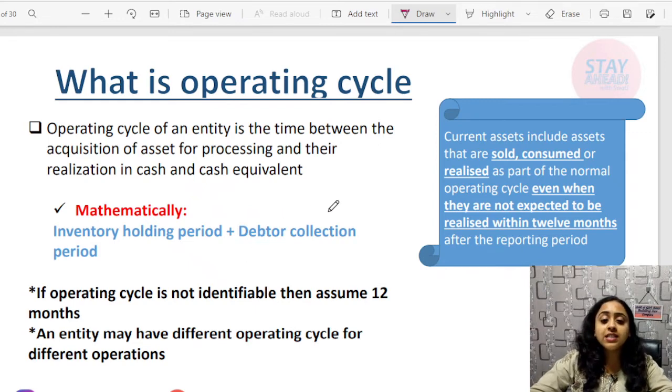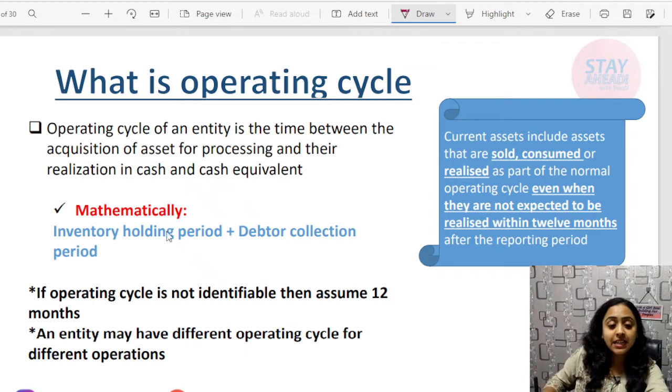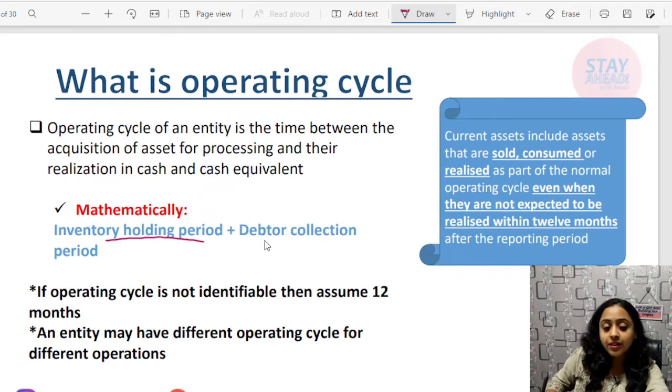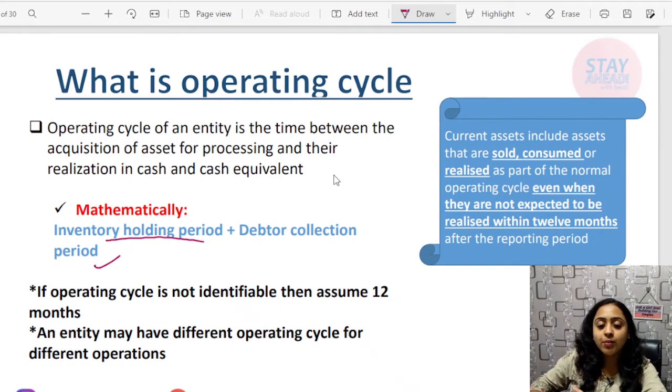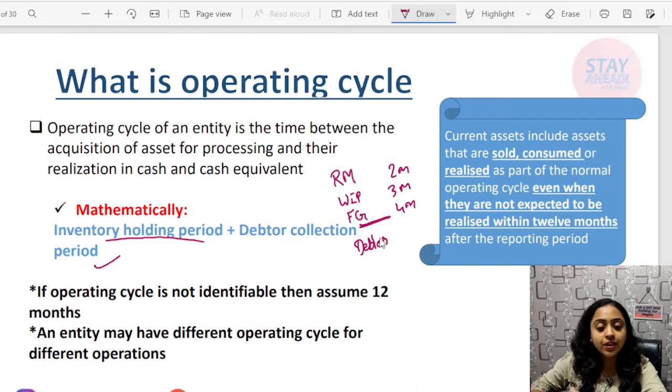Okay, what is operating cycle? Operating cycle is basically inventory period plus debtor collection period. For example, you purchased raw material, and it was lying for 2 months. Now the WIP process is 3 months, then finished goods are lying for 4 months, and after selling them, the debtors are realized in, for example, 7 months. Calculate this: 2 plus 3 plus 4 is 9, plus 7, 16. 16 months is your operating cycle.